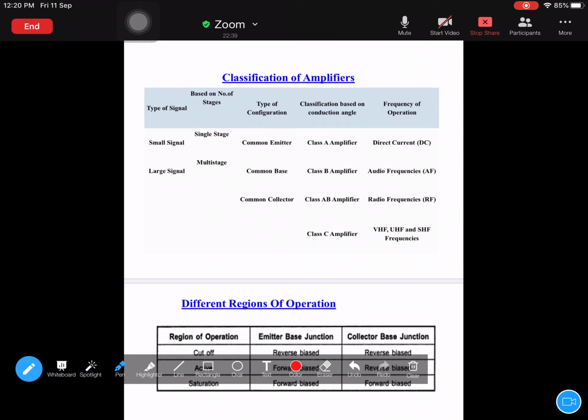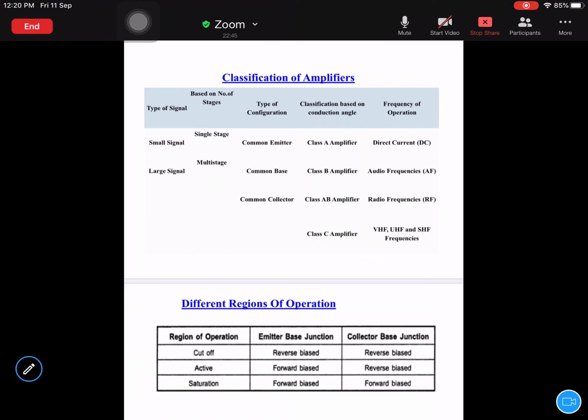Next, depending on the context of frequency of operation, there are again certain different types of amplifiers. One is the DC amplifier, direct current amplifier. A direct current amplifier does not exhibit any frequency. DC means there won't be any frequency there, frequency equal to 0.